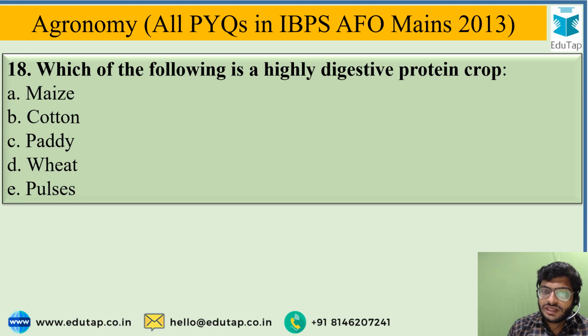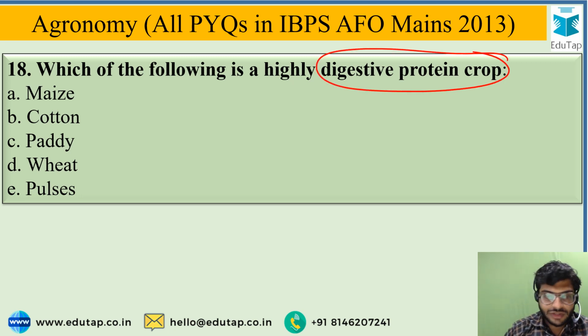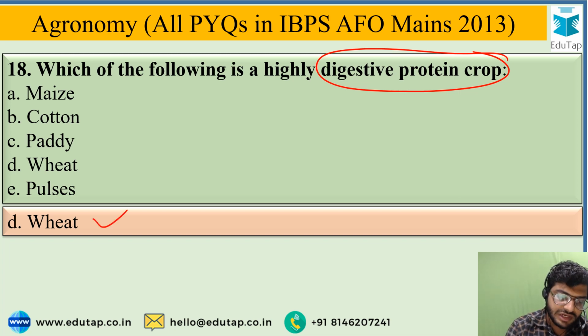Which of the following is a highly digestive protein crop? Highly digestive protein crop. And the options are maize, cotton, paddy, wheat or pulses. And the most correct option is wheat, having highly digestive protein in it.